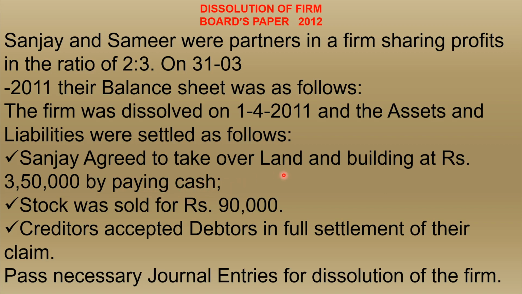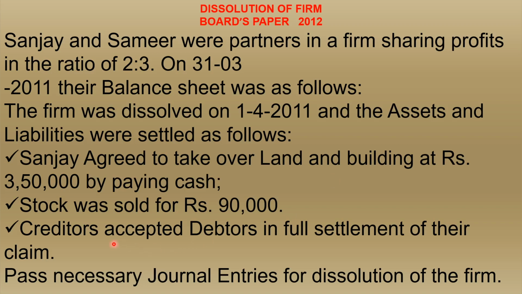So therefore bank account debit to realization account 3,50,000. Now second asset, there are 3 assets, land, building as well as stock as well as debtors. In case of stock here, it is sold for rupees 90,000. It is directly inflow of cash. So bank account or cash account debit to realization account, that is recovery of stock.